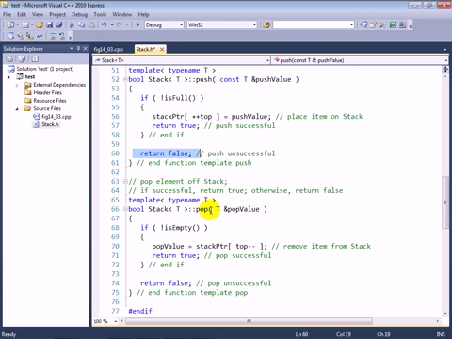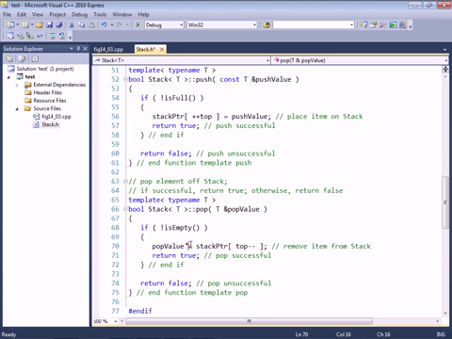We also have our pop function, which is going to place the popped value into its parameter. If the stack is not empty, we will assign to pop value stack pointer sub top minus minus, which uses the current value of top to access the dynamically allocated array. After doing so, it decrements the top integer to indicate that now the top of the stack is one position prior to where it was before.